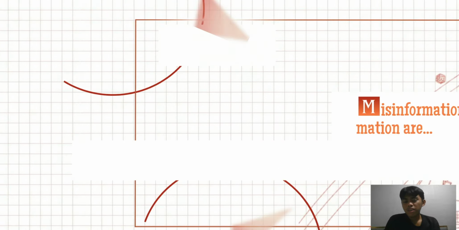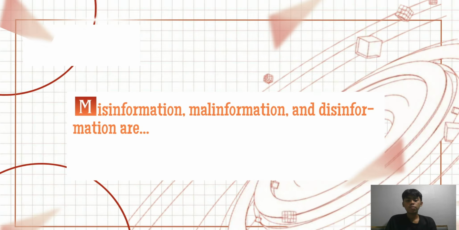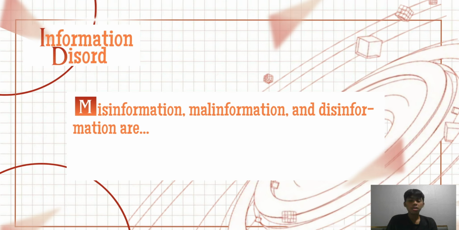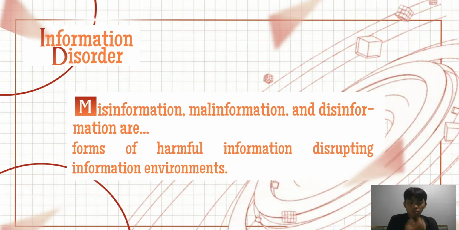But what if I tell you that misinformation, malinformation, and disinformation are actually part of something that we call the information disorder? And they are forms of harmful information disrupting information environments. And what they do is that they disrupt this by sharing fabricated, false, or misleading information that confuses people and shapes their public opinion. And this is all according to Defense Information School, or DINFOS.